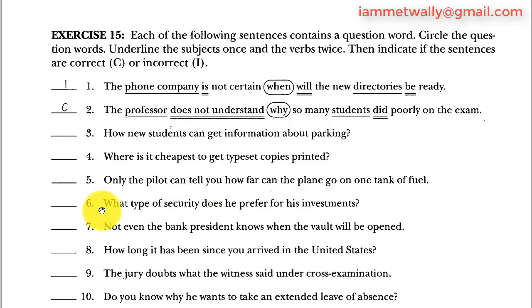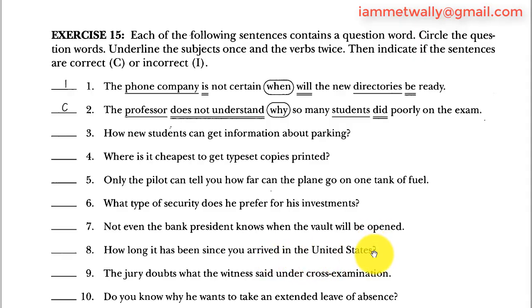So 5 is incorrect. 6. What type of security does he prefer for his investments? What type of security? What is a question word, and does is the helping auxiliary verb. He is the subject, prefer is the main verb. This is a question and it is correct. 7. Not even the bank president knows when the vault will be opened. Knows is the verb. The bank president is the subject. When is a connector and it should be followed by a subject. The vault is the subject, will be is the verb, so this is just a connector word. It's correct. 8. How long it has been since you arrived in the United States?